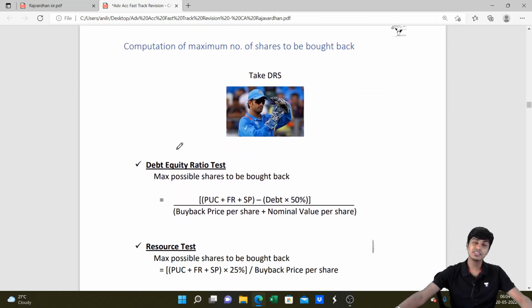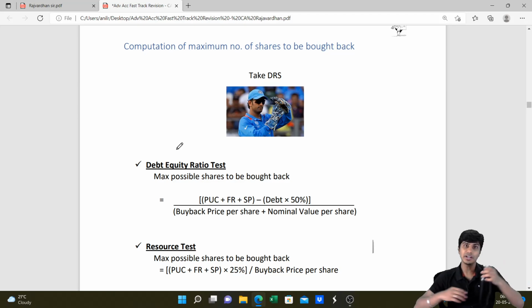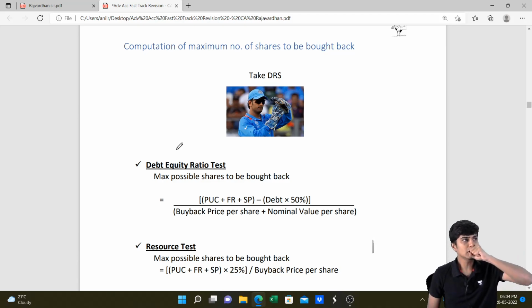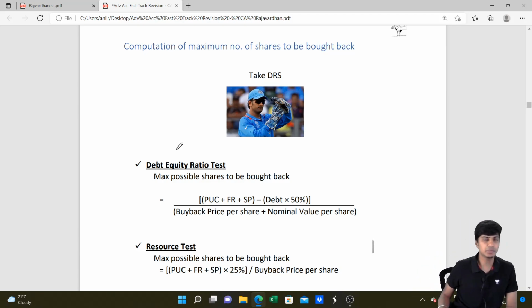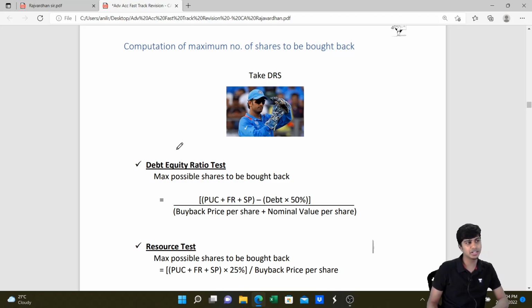And this is a very interesting part. This is one part that people actually find very difficult and tricky. People don't understand how to compute this. Recently a student came to me with his answer script from the last attempt's paper, and they had got this question wrong. In the recently concluded November 2022 examination, there was a question on this, where they would not tell how many shares are being bought back and ask you to write the accounting entry.